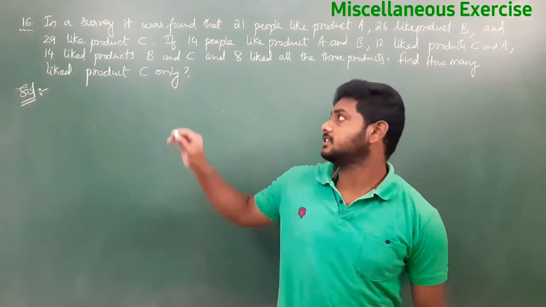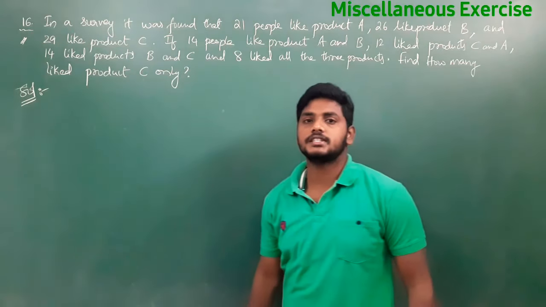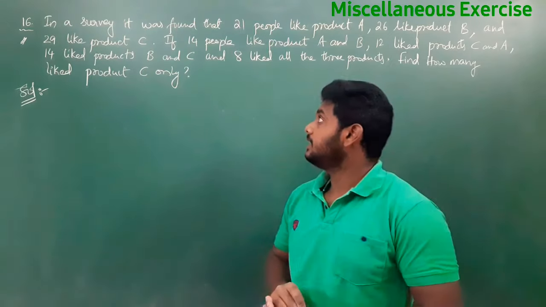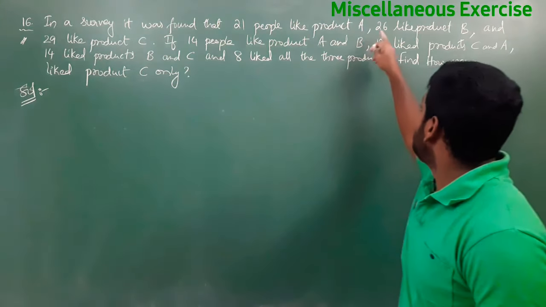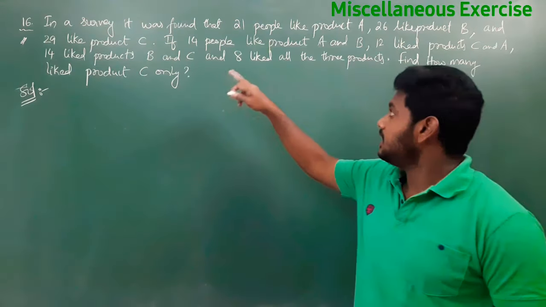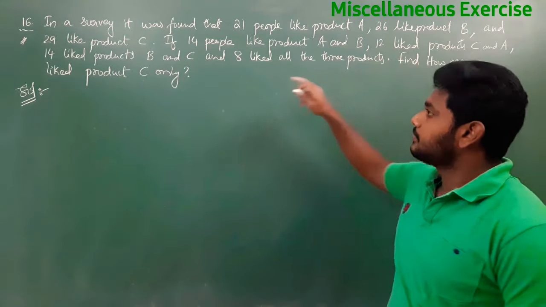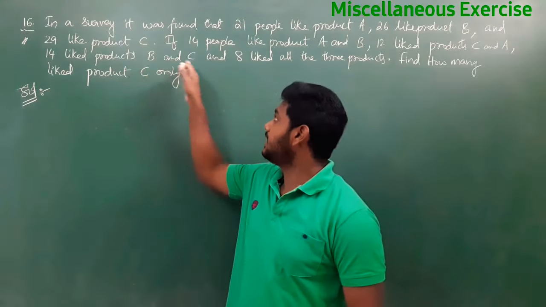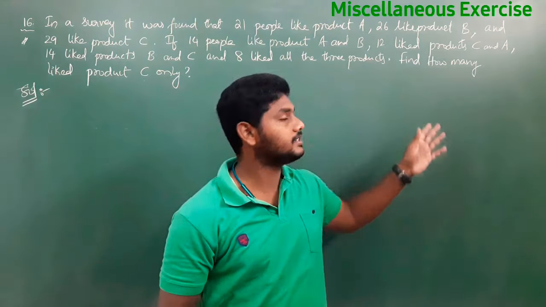The last question of this session, which is also very important, is question number 16 of the miscellaneous exercise. In a survey, it was found that 21 people like product A and 26 like product B and 29 like product C. If 14 people like product A and B, 12 like product C and A, 14 people like product B and C, and 8 like all three products, those are A, B and C.